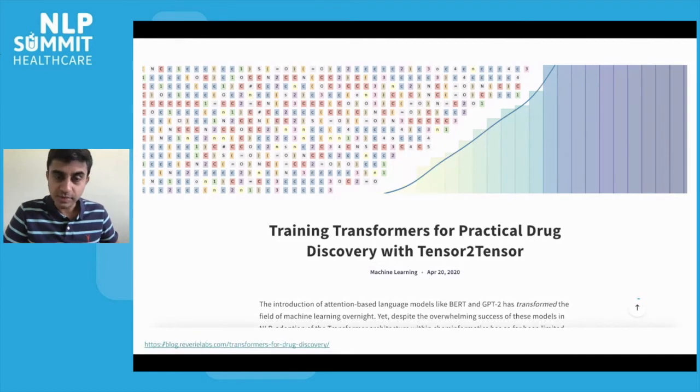In parallel, some other members of our team through DeepChem had started evaluating different ChemBERTa style architectures for application to drug discovery challenges. And we decided to team up and bring these techniques together to see if we could do something interesting.